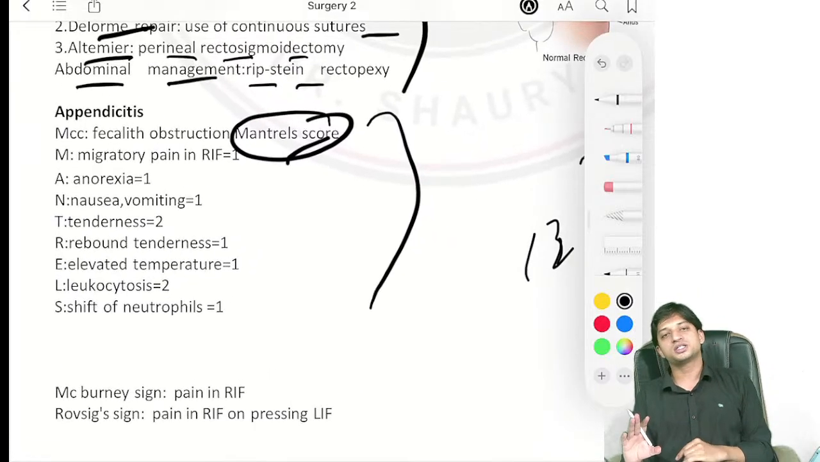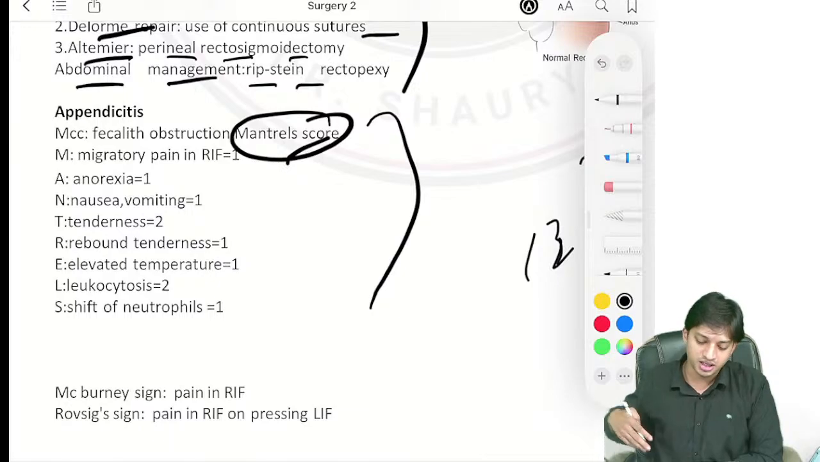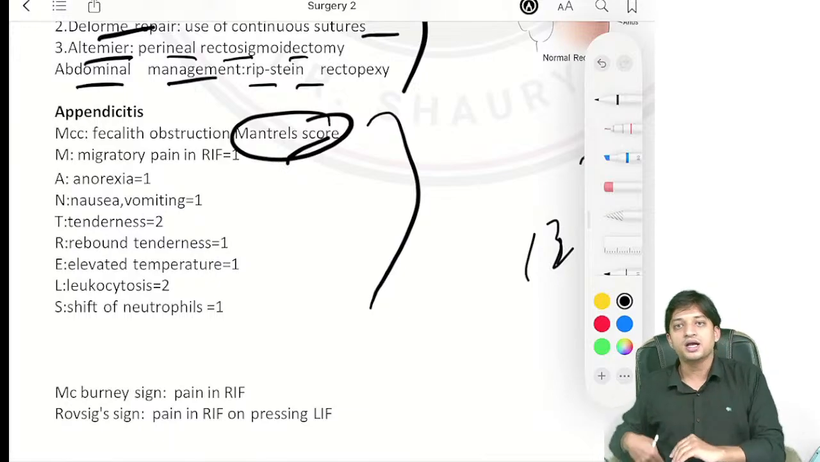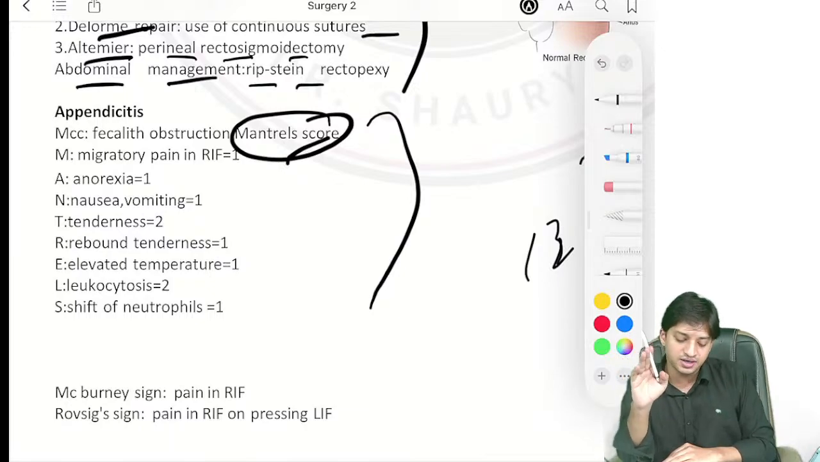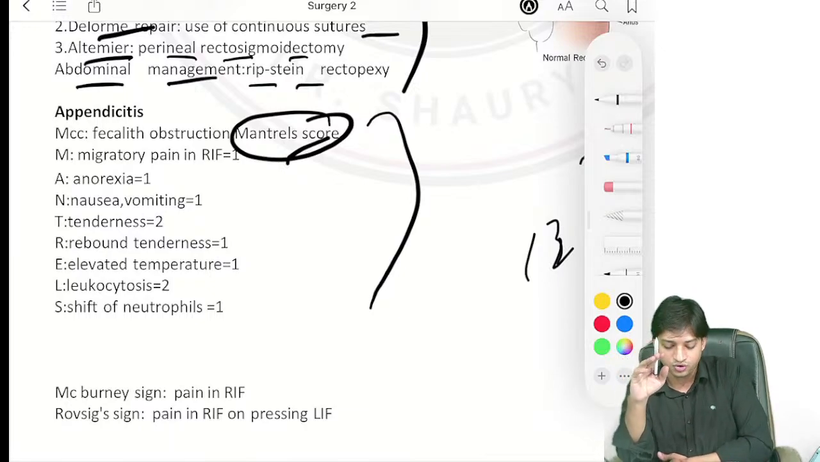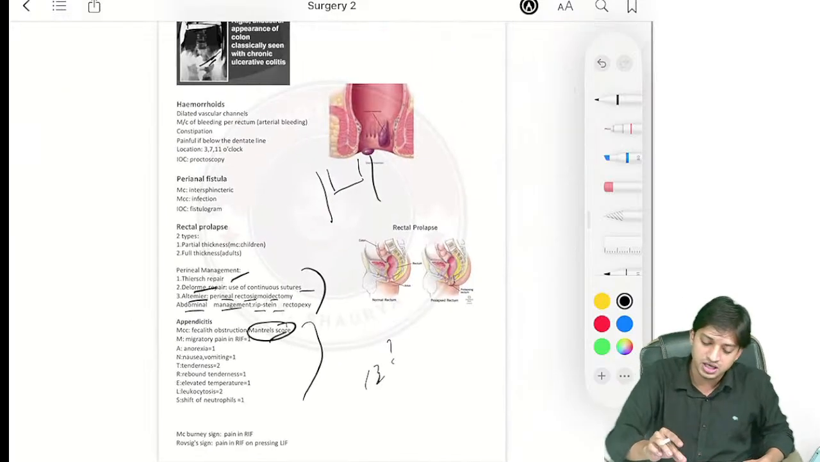See, the appendicitis case, they will give you in the history, comes with pain in the right iliac fossa, right? And McBurney sign will be positive, or McBurney tenderness will be there. Rovsing sign will also be positive. There will be pain in the right iliac fossa when you press on the left iliac fossa, right?